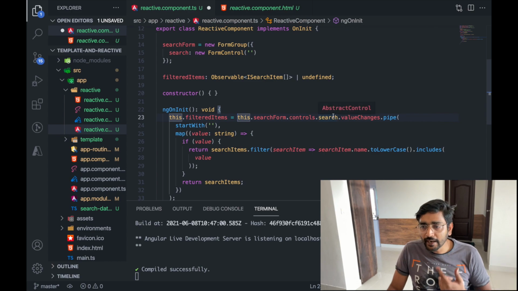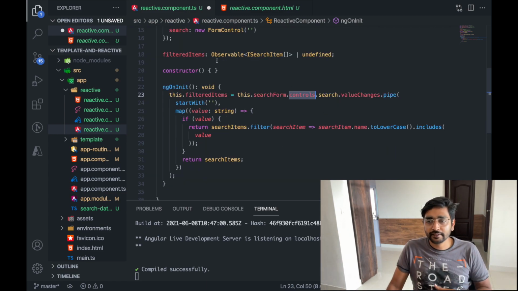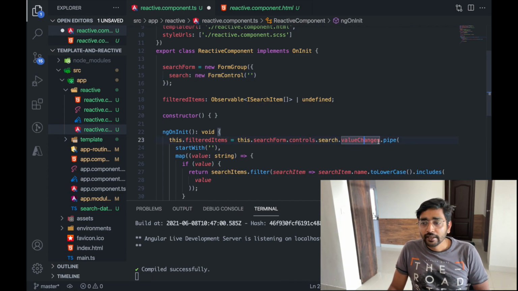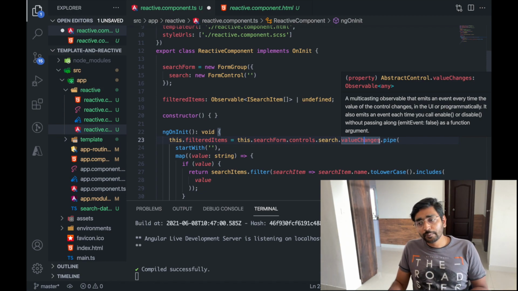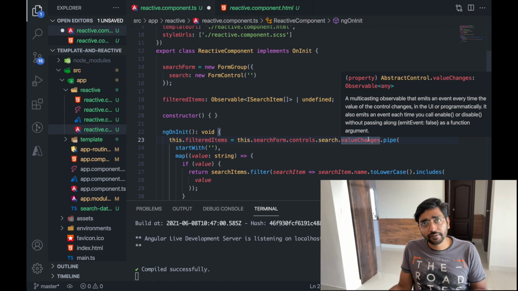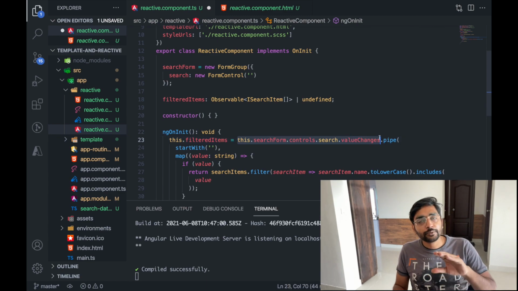In here I did kind of the same thing. So in searchForm I went to controls. It contains all the items which you have added in this list. So right now we have only search. If you have added more items in this object, you can write the name here. So I just write controls, then search, and inside that there is automatically a value present, valueChanges. This valueChanges provides an observable to work with. Reactive programming is completely based on observables. So this observable will fire whenever you change text.